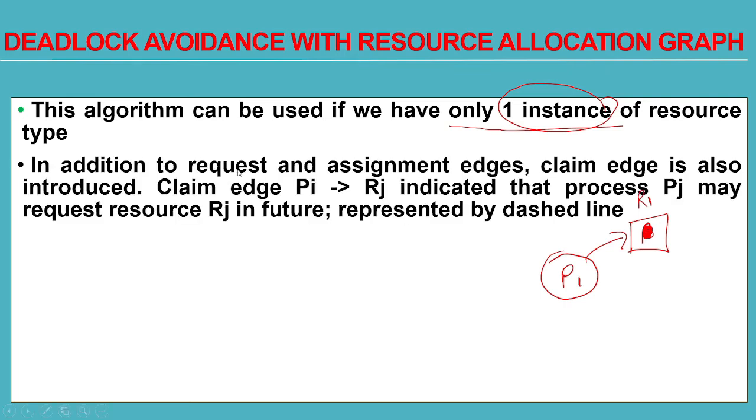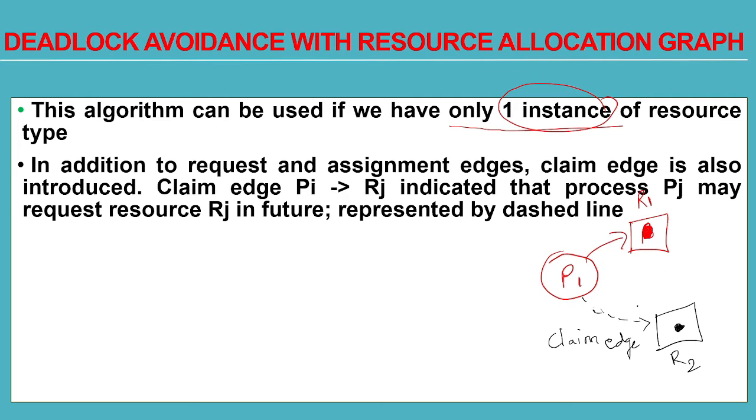Now in addition to the request and assignment edges, claim edge is also introduced. Claim edge, which goes from Pi to Rj, indicates that process Pj may request resource Rj in future, represented by a dashed line. So like this dashed line is put up showing what? Process P1 may request resource R2 in future. This is called a claim edge. Claim edge is always denoted with the dashed line. This indicates that P1 might need this resource R2 in future.